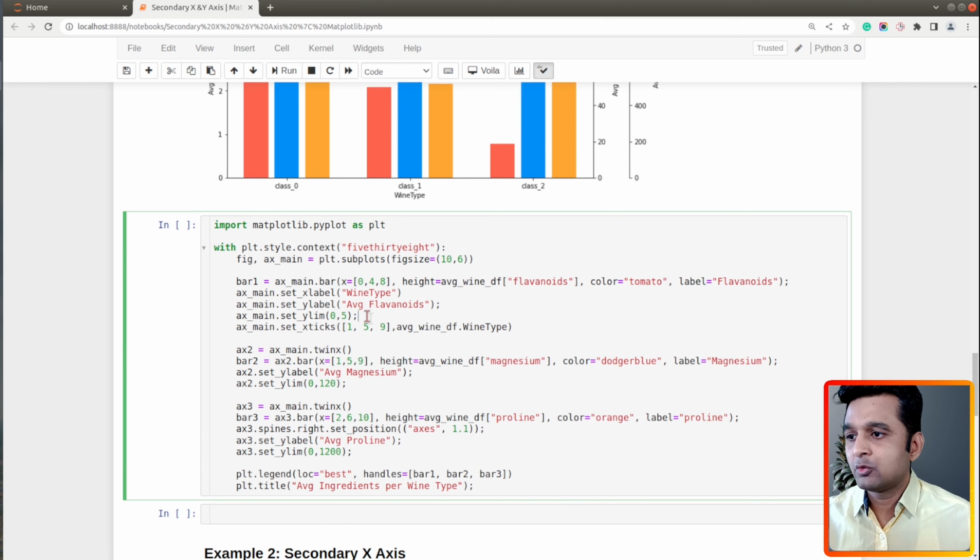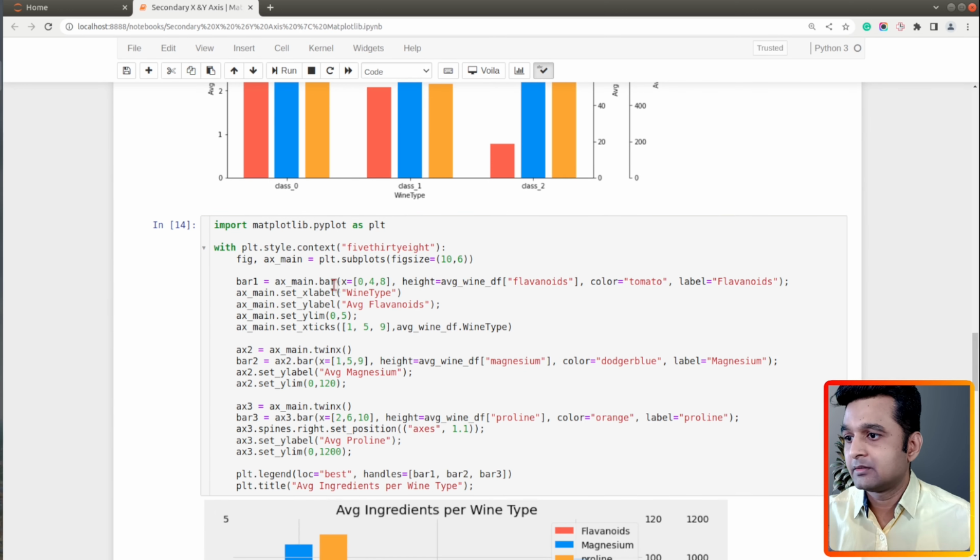Now if you want to learn more about these themes, then I have a separate tutorial, and I will include the link to it in the top right corner. So you can check that tutorial if you want to learn more about setting themes. So let me execute this cell and show you the result.